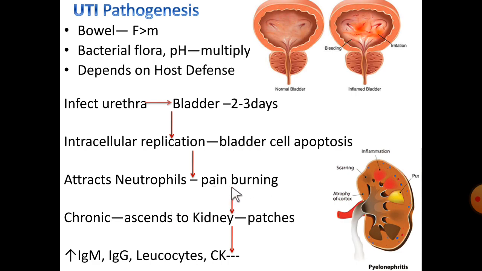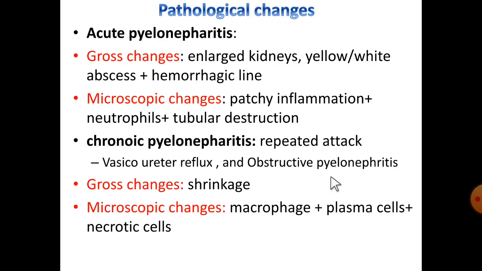So if it is repeated, this infection will migrate to the kidney or ascend to the kidney. So this will become chronic, where it will produce patches of necrotic area or inflammatory area. During this, inflammatory mediators are released like IgM, IgG, cytokines, and leukocyte count also increases.